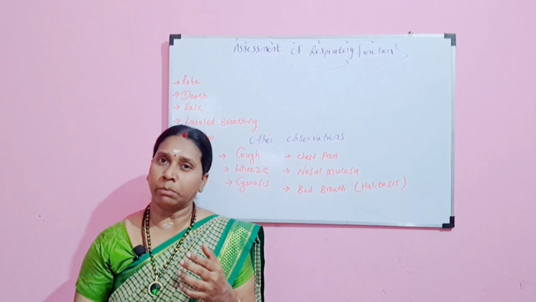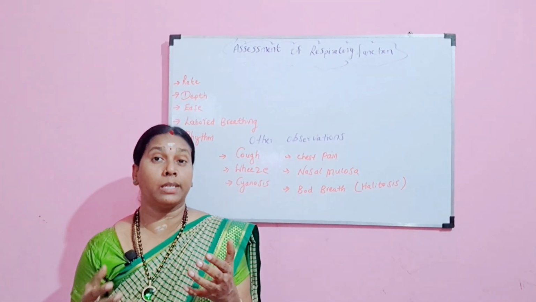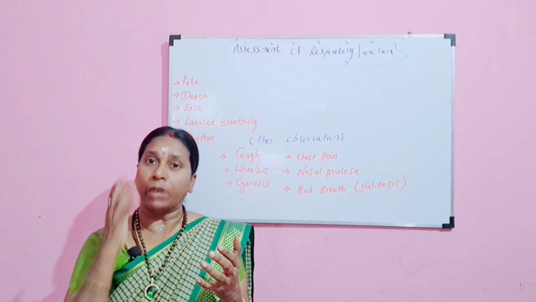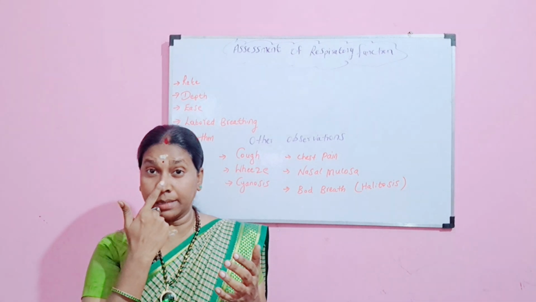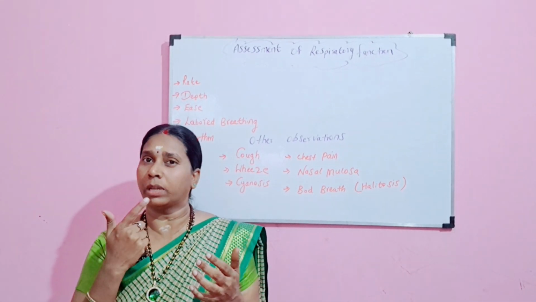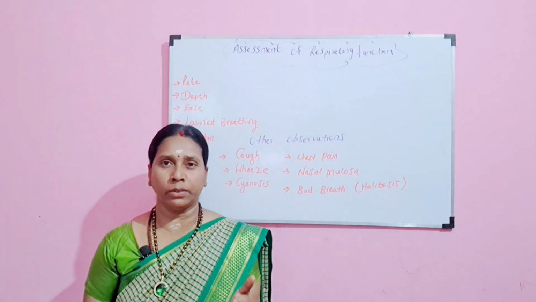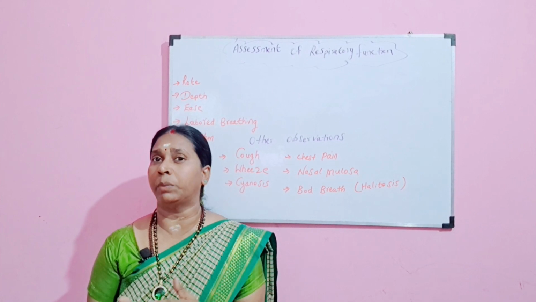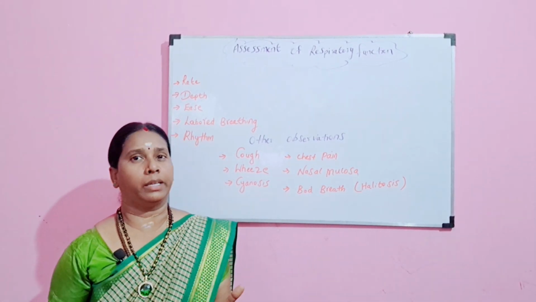Okay, so sometimes you can see different cyanosis episodes. Sometimes it is facial cyanosis, sometimes nasal cyanosis, sometimes only mucosal cyanosis, sometimes only in the lower extremity. So you can see different varieties of cyanosis exhibited by the patient. You have to assess what type of cyanosis the patient is exhibiting.